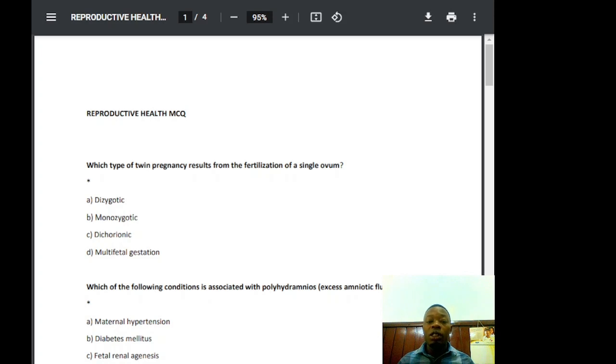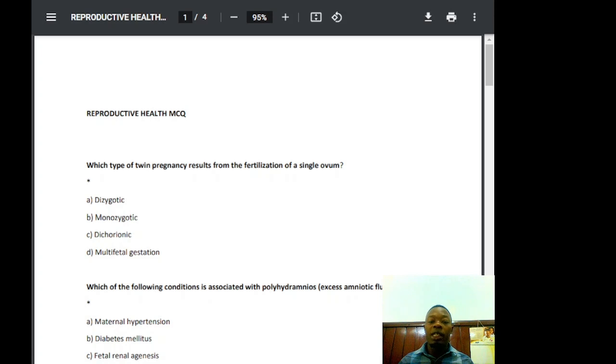Because they originate from the same zygote, monozygotic twins share the same genetic material. So they have the same sex, same blood type, and identical DNA, except for minor epigenetic variation. The degree of placental and amniotic sac sharing depends on when the zygote split. When the zygote splits is when that placental and amniotic sac sharing comes in.